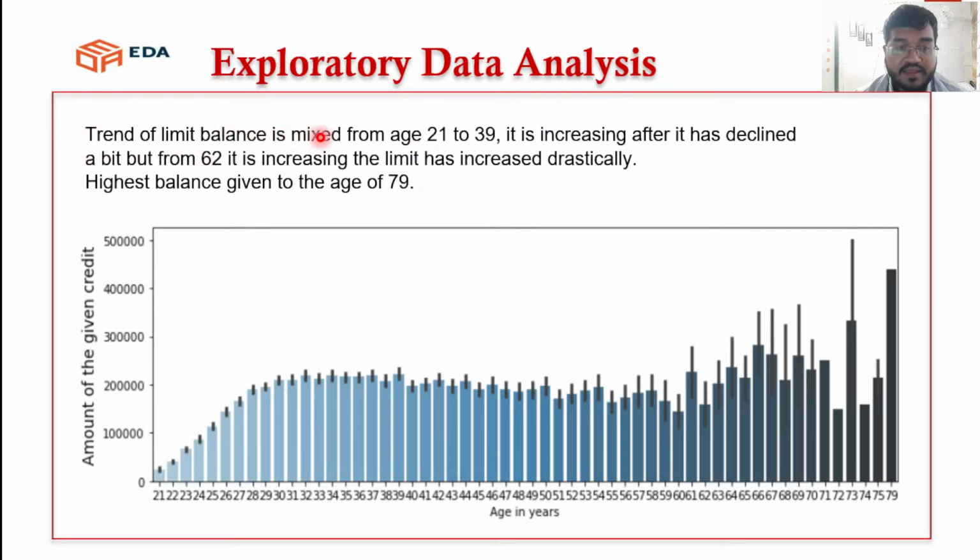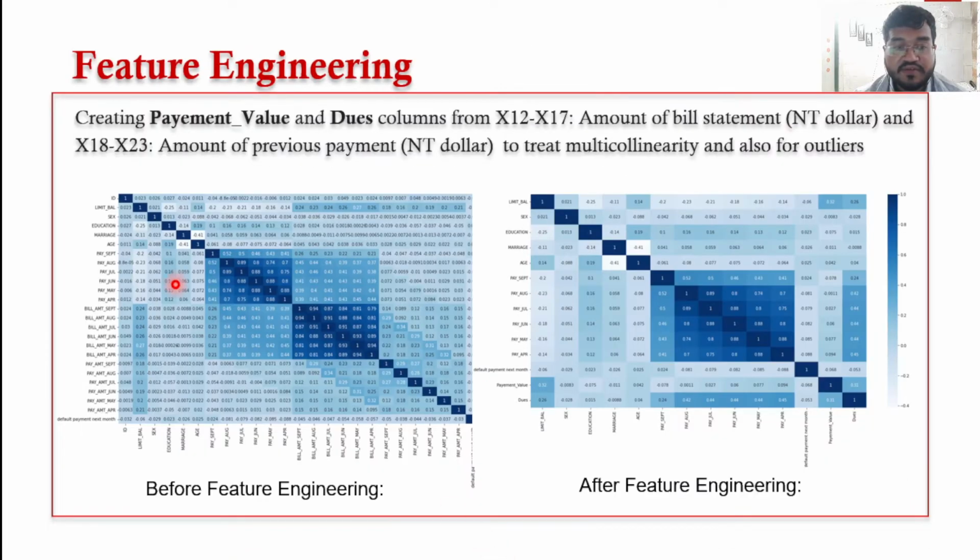The trend of limit balance mixed from age 31 to 39. It's increasing. After that, it has declined a bit from 62. It is again increasing, and the limit has increased drastically. As you can see at 79, highest limit balance was given at age of 79.